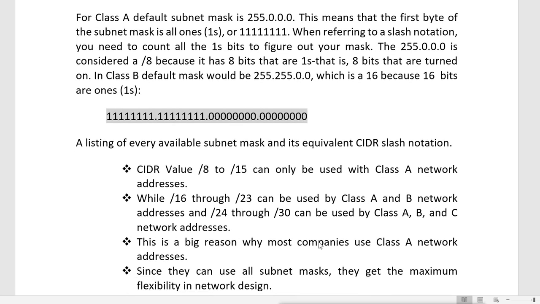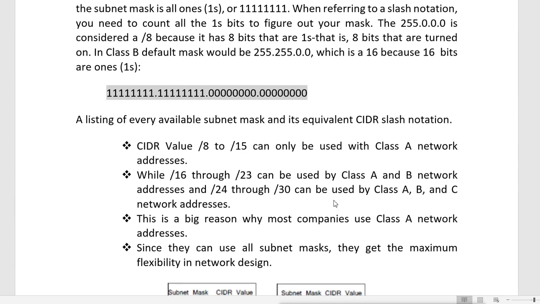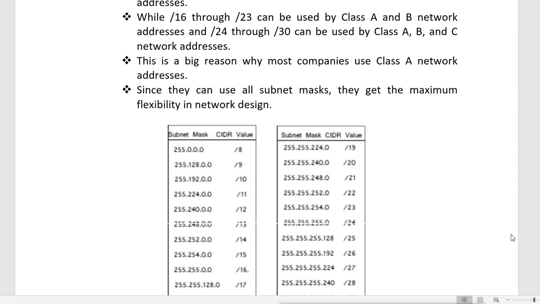like this. CIDR values /8 to /15 can only be used with class A network addresses, while /16 through /23 can be used by class A and B networks. And /24 through /30 can be used by class A, B and C network addresses. This is a big reason why most companies use class A network addresses, since they can use all subnet masks. They get the maximum flexibility in network design. So if you see, this is the table.